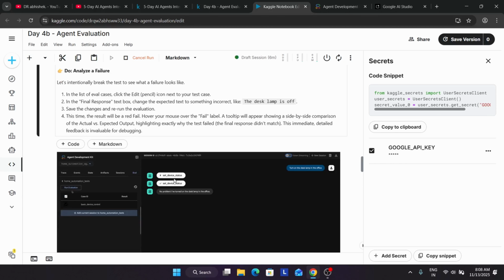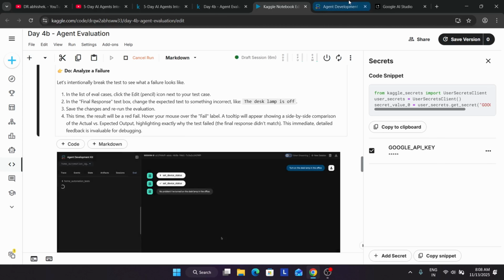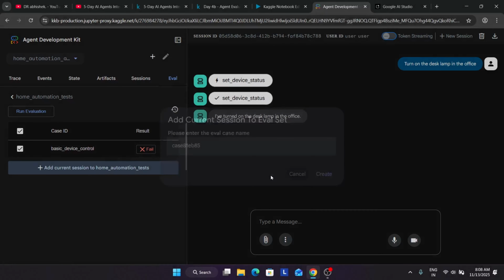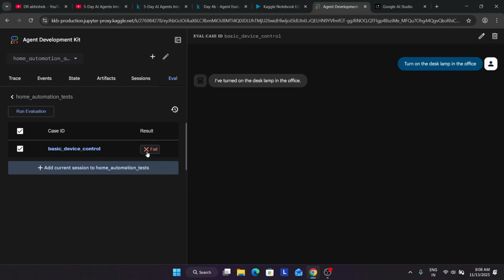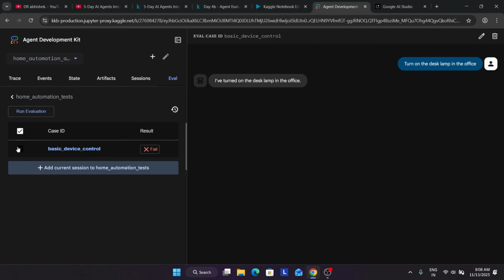How to analyze the failure? We have to check the test cases. Let's wait a second and click on it. I think here, yes, here is the pencil icon. Let's select it first. The builder was not built by a builder, so let me come over here and first set it.